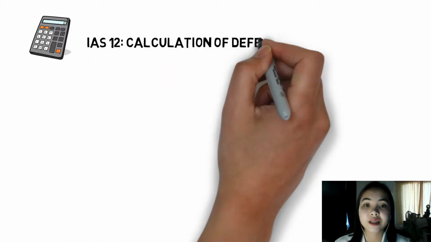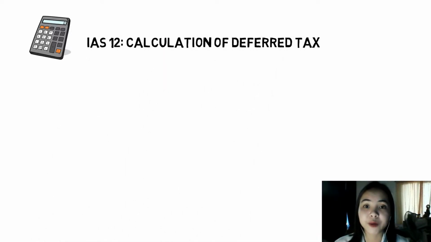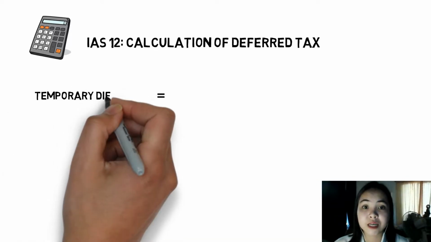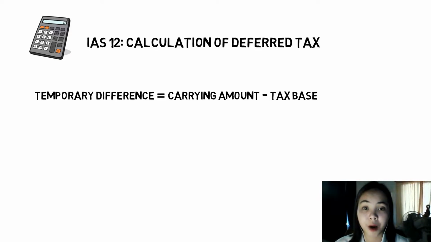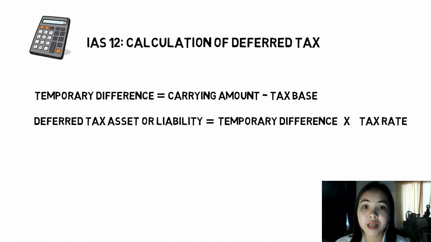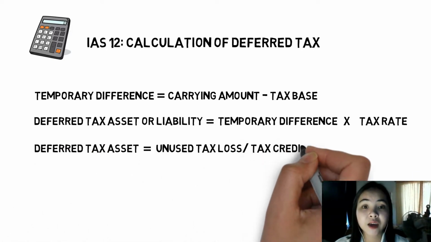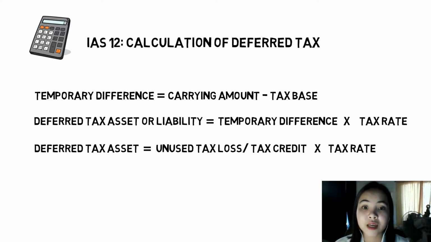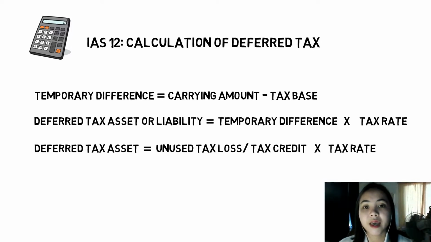To compute for the deferred tax asset or liability, we have the following formula. First, we have to get the temporary differences by deducting the tax base from its carrying amount, and then afterwards, to get the deferred tax asset or liability to be recognized, we only have to multiply the temporary differences by its tax rate. So when the carrying amount is higher than its tax base, we have to recognize a deferred tax liability. While when the tax base is higher than its carrying amount, we have to recognize a deferred tax asset. And in determining the amount of temporary differences, the tax base for which the asset or liability will be recorded for tax purposes is crucial.